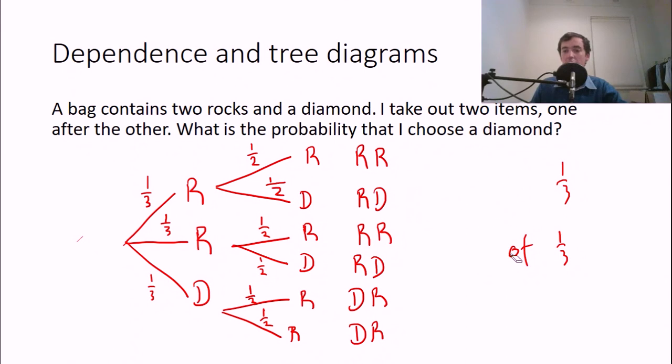So now, if we're answering the question, which we are, what is the probability that I choose a diamond? Probably the quickest way to do this for this question is because they're equally likely, because they're just as likely as each other, I just count the outcomes that are successful, which is 4 in this case, and so the probability is 4/6. In the next question, our setup will involve outcomes that are not just as likely, and so we can't do this, but because they're all 1/6, we can just do this simple operation here.